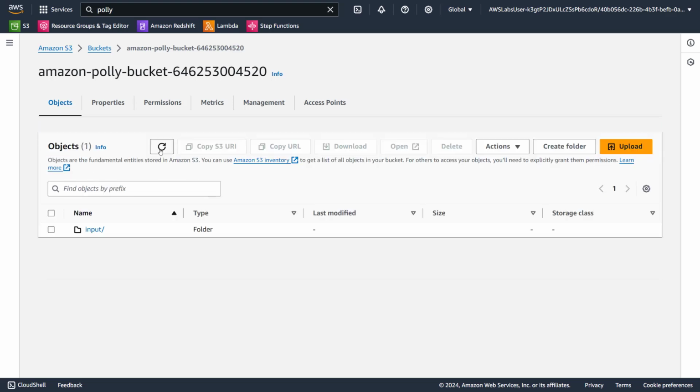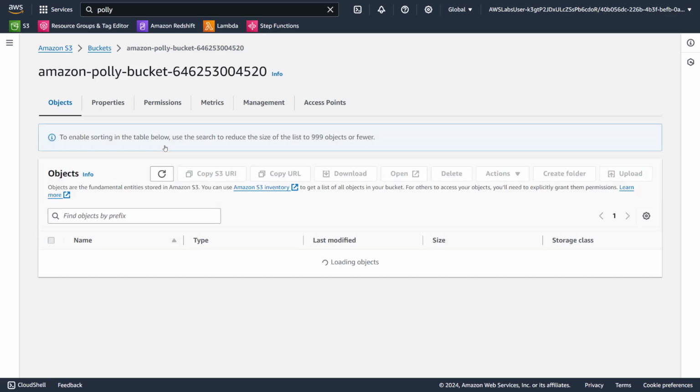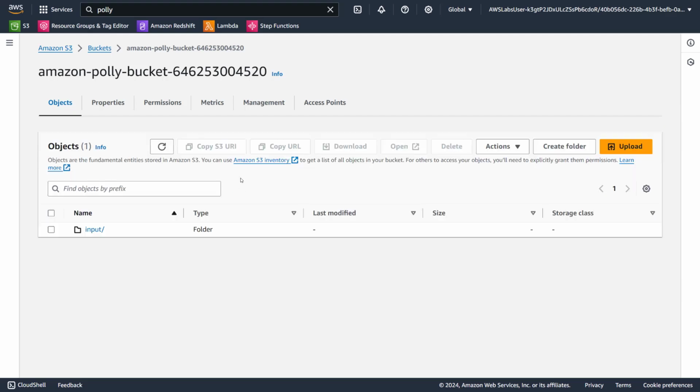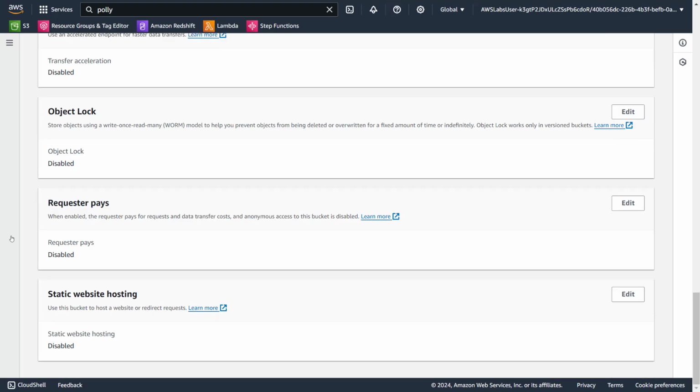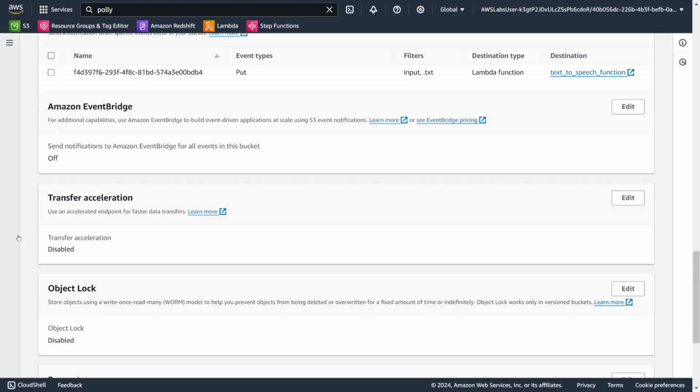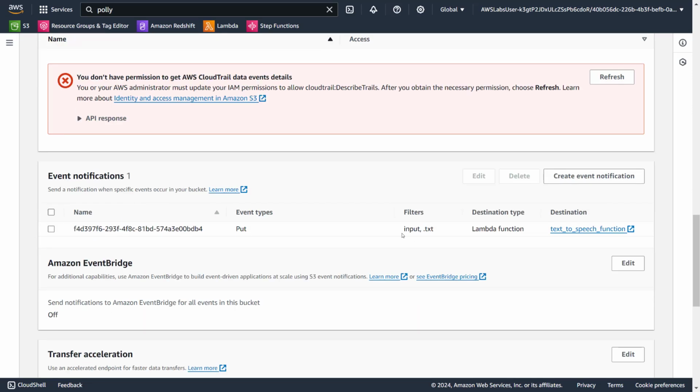Okay, I'm not sure if it takes this long. Okay, no, that is not happening. So let's go and see if the event is configured properly or not, or what is going on. Put input.txt lambda. Okay, that's going fine.